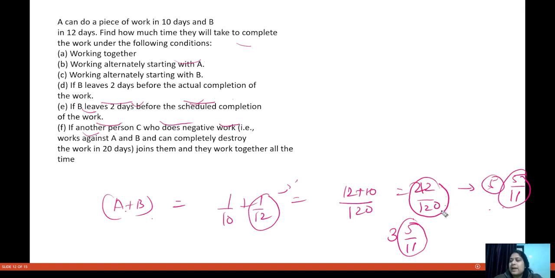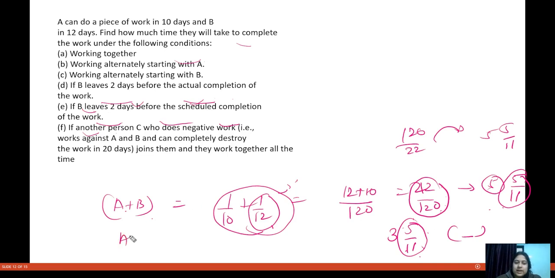This is 22 by 120. So 120 divided by 22 gives you the actual time of completion of the work. If B leaves 2 days before the actual completion of the work, that means 3 by 11 times this much work is done, and the rest of the work is being done by A. So how many days will it take?